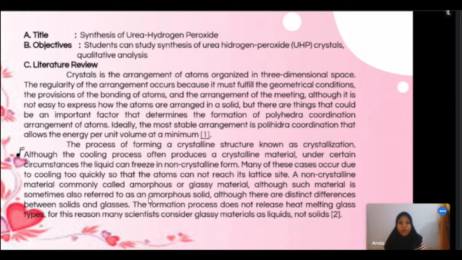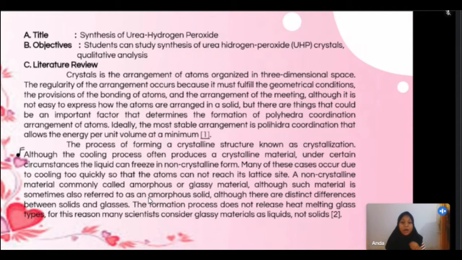Literature review: a crystal is an ordered arrangement of atoms in three-dimensional space. The regularity of the arrangement occurs because it must satisfy geometric conditions and the bonding of atoms.